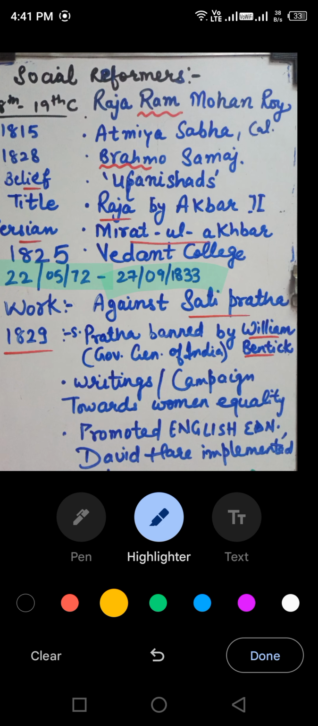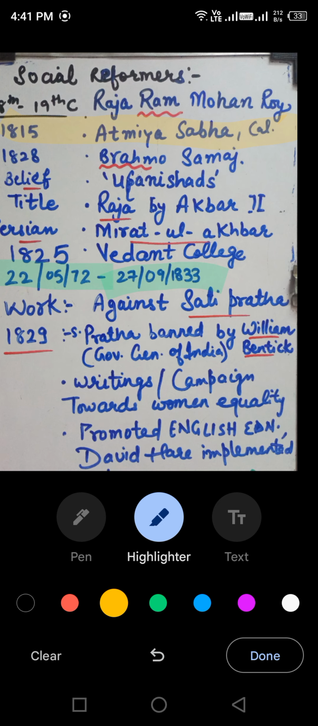Who was he? So Raja Ram Mohan Roy was the one who founded Atmiya Sabha. He was the one who founded Atmiya Sabha in Calcutta in 1815. I'm highlighting it as well, so that you can understand where I'm reading it. So here, don't forget who the founder of Atmiya Sabha is. It will directly appear in your exam. Then you will have to answer Raja Ram Mohan Roy was the founder of Atmiya Sabha.